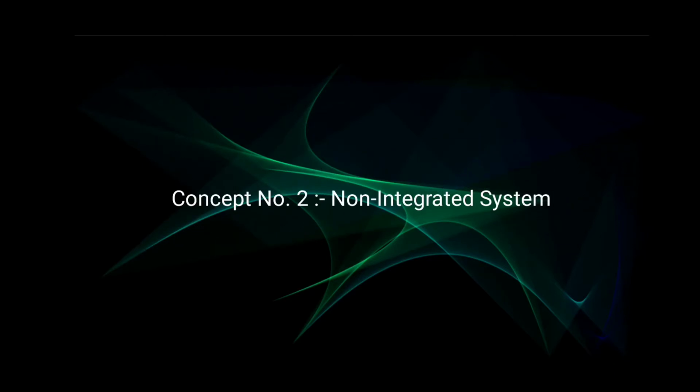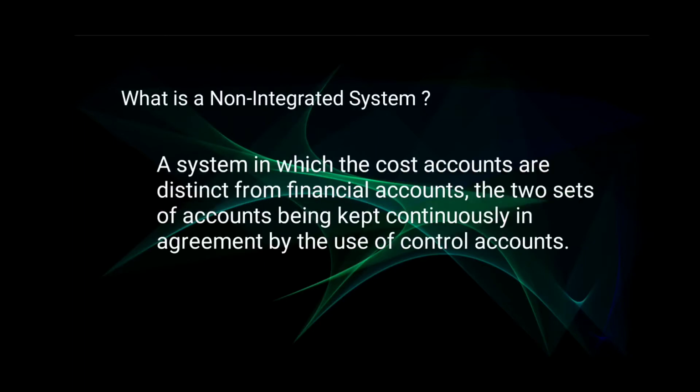Concept number 2, non-integrated system. What is a non-integrated system? A system in which the cost accounts are distinct from financial accounts. The two sets of accounts are kept continuously in agreement by the use of cost control accounts. That means in a non-integrated system, two separate sets of account books are maintained, one for cost accounting and the other for financial accounting, for recording the cost accounts.